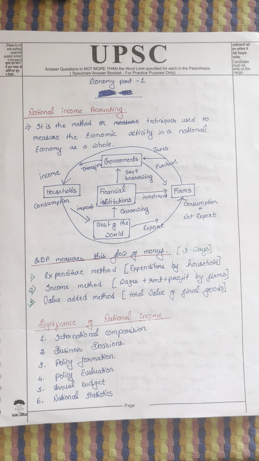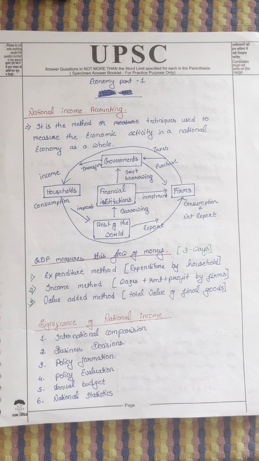For policy evaluation, for example, I made some policy in agriculture, like Kisan Yojana, or let it be a new one. As soon as I make the policy, I will see the GDP of that sector in the quarter. GDP is basically calculated quarterly. Think that in that quarter, in that sector, I see a negative impact. GDP is negative. So there is some mistake in my policy. So I will change it before it makes too much damage. So for policy evaluation, I need national income.